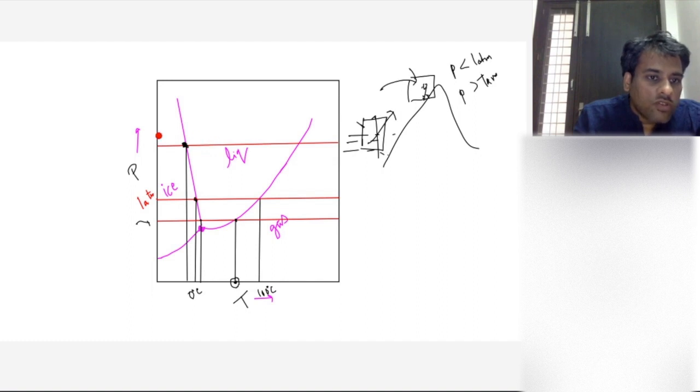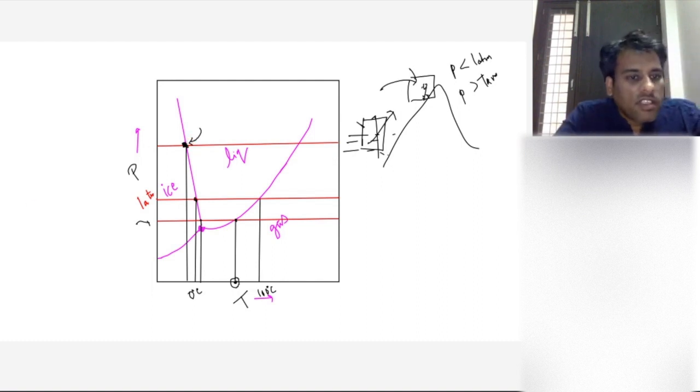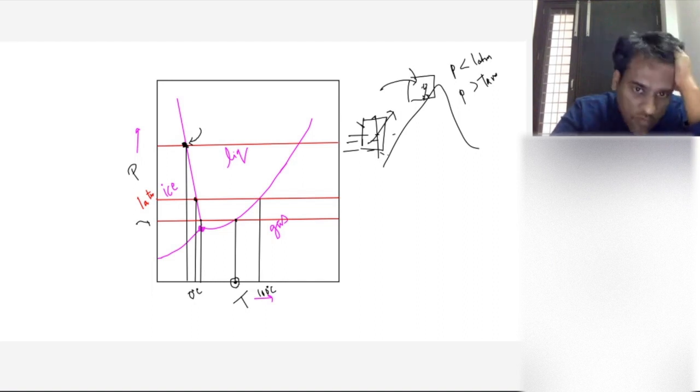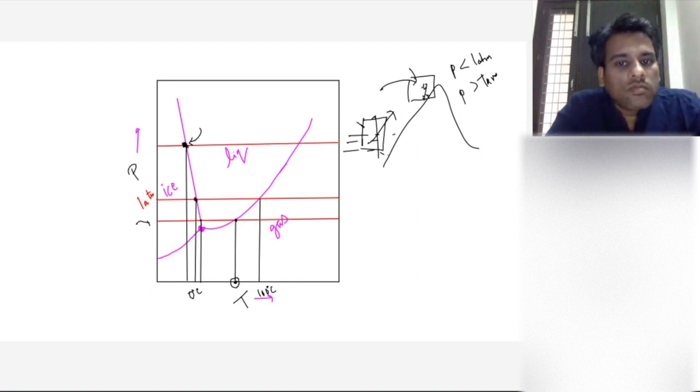Liquid converts to ice at a temperature less than 0 degrees Celsius. Where does this happen in geology? Prakash, Saubhagya, where does this happen in geology? Anyone?